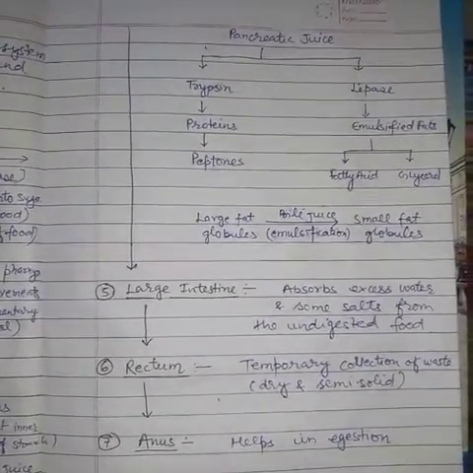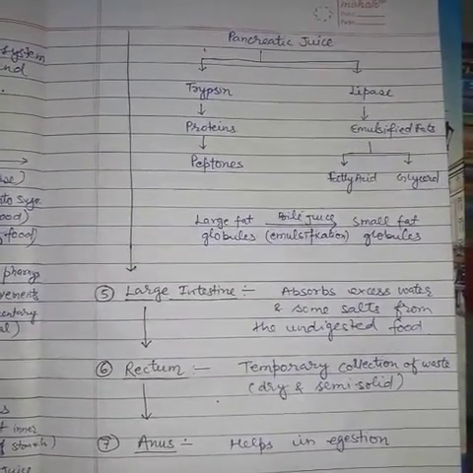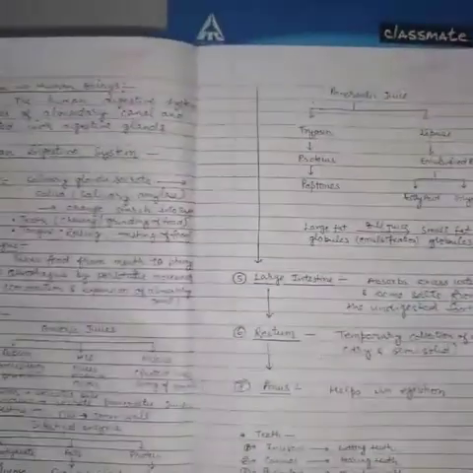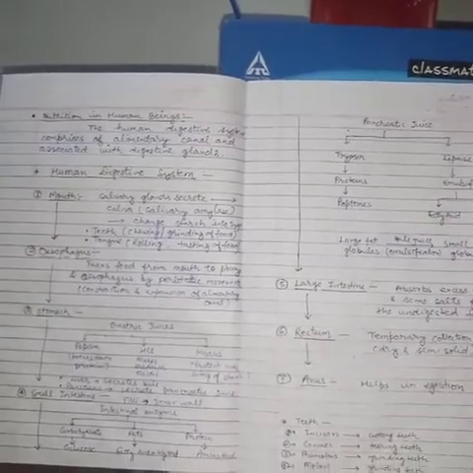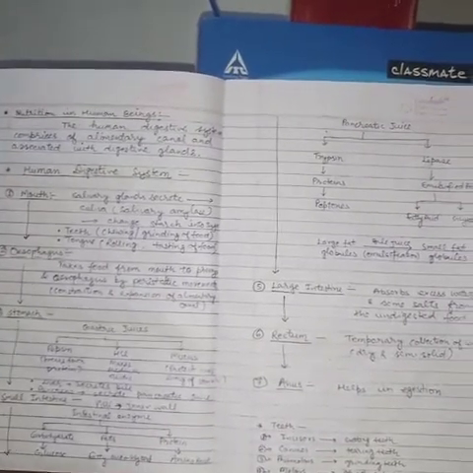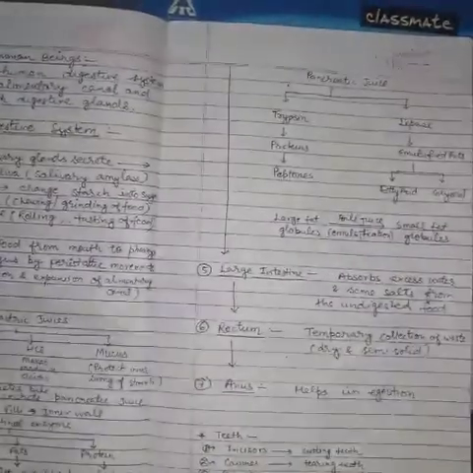That is all about the human digestive system, which comprises mouth, esophagus, stomach, intestine, large intestine, rectum and anus.